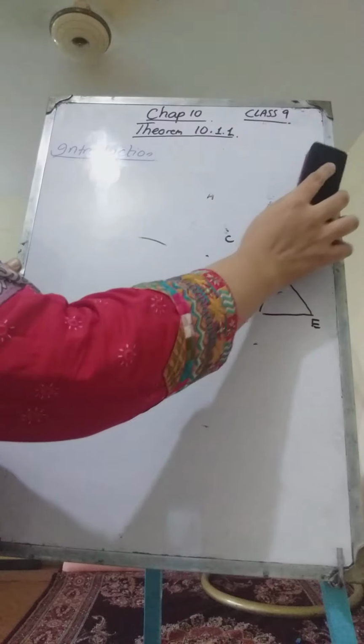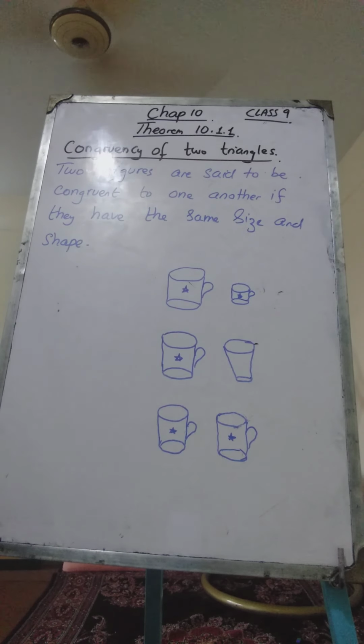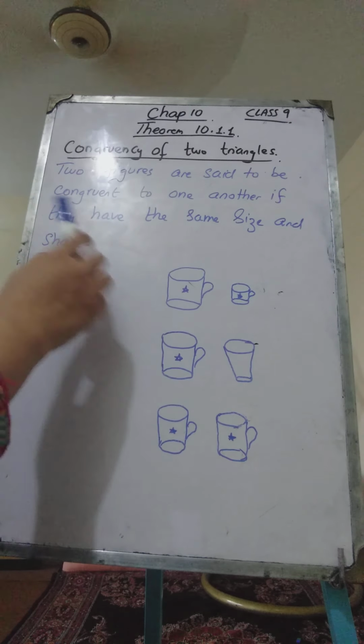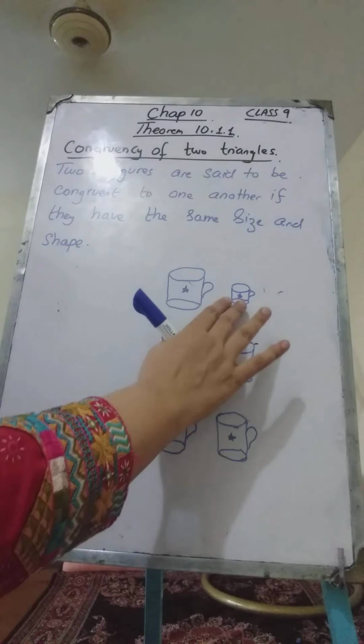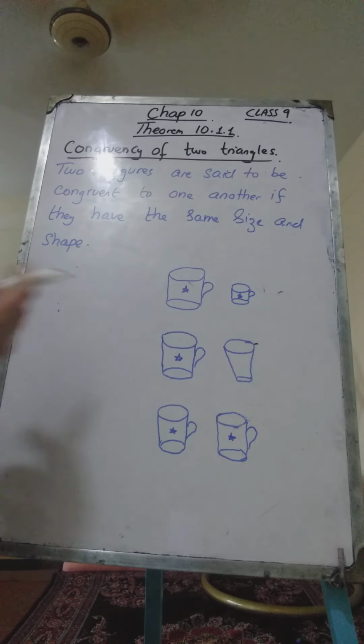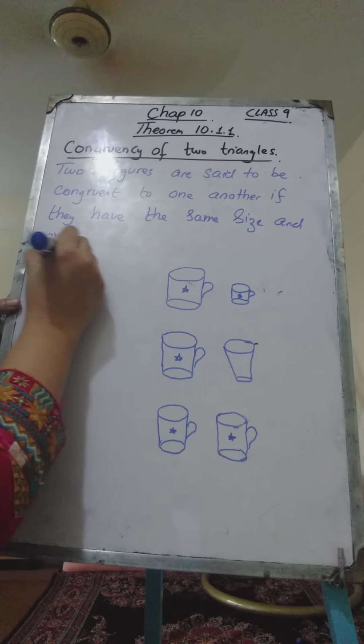Now next is the congruency of two triangles. For that, let us first give an example. Suppose you have two figures. These two figures have the same shape. They look alike, but they don't have the same size.